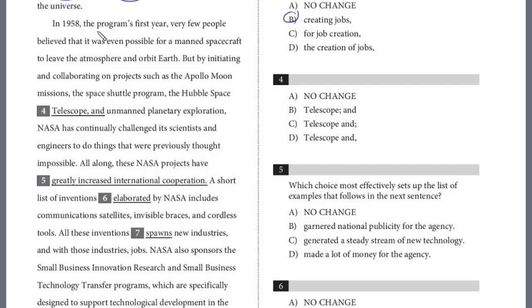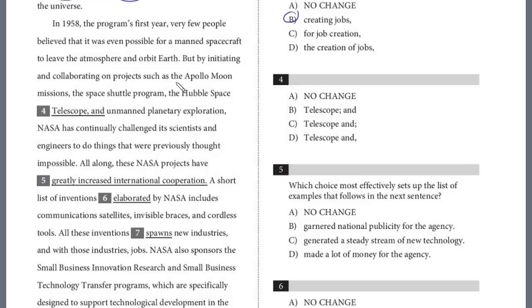All right, let's take a look at the next paragraph. In 1958, the program's first year, very few people believed that it was even possible for a manned spacecraft to leave the atmosphere and orbit Earth. But by initiating and collaborating on projects such as the Apollo moon missions, the Space Shuttle program, the Hubble Space Telescope, and unmanned planetary exploration, NASA has continually challenged its scientists and engineers to do things that were previously thought impossible. So let's take a look at 4.